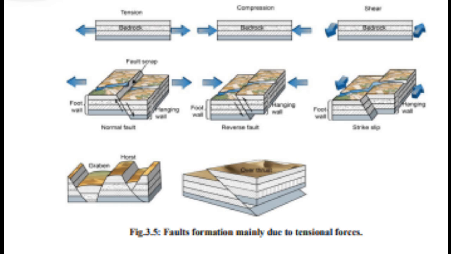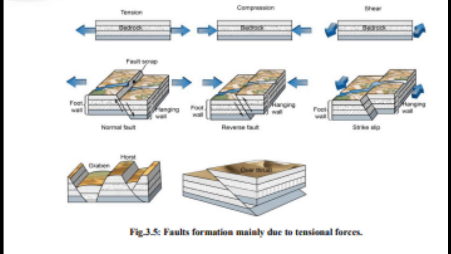recumbent folds are formed. It happens when the intensity of compression over both the limbs of the fold may be parallel as well as horizontal. With further increase in pressure, the recumbent folds may be sliced or sheared, in which the slices of rock move over the underlying rock on flat surfaces of low inclination, called overthrust faults. The plane of shearing is a thrust plane and the structure is an overthrust fold. This kind of thrust is called a nappe, a fold detached and thrown further.